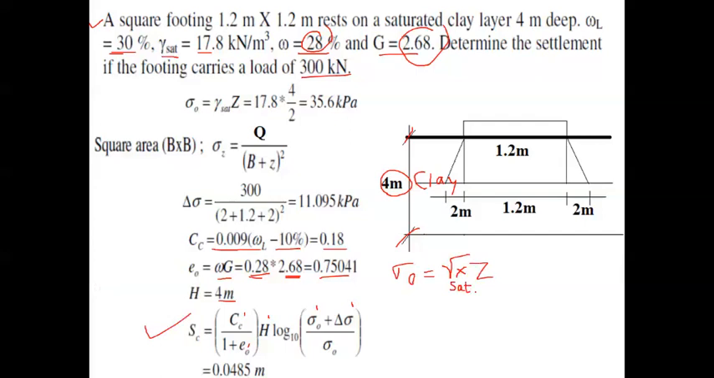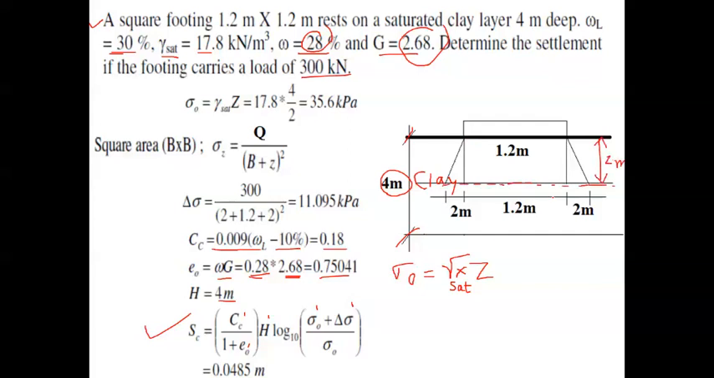Always remember, whenever such strata is given, we have to consider whatever the stress or the pressure, sigma naught, or maybe delta sigma, up to the mid layer of the clay layer. We have to locate the midpoint. So the midpoint is nothing but, it will be at 2 meter depth. At 2 meter depth we have to calculate the surcharge pressure.